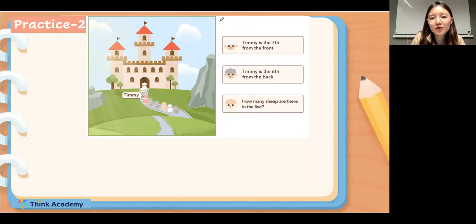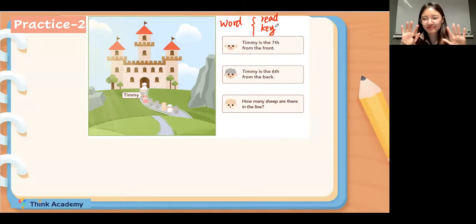Everyone, it's a word problem. So I will read it. And then for the second step, please find the key words or key numbers. So what are the key numbers, everyone? Can you type in the chat box? What are the key numbers in this question? Please type it. 7 and 6. Very well done. 7 and 6. Great.